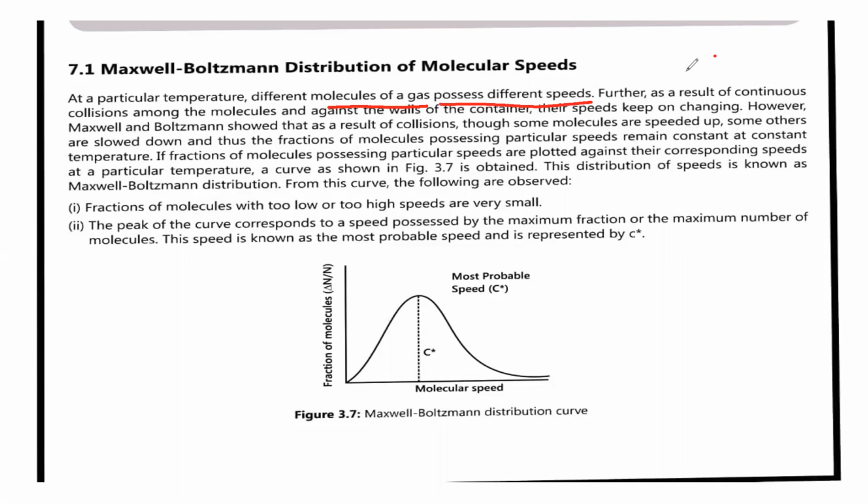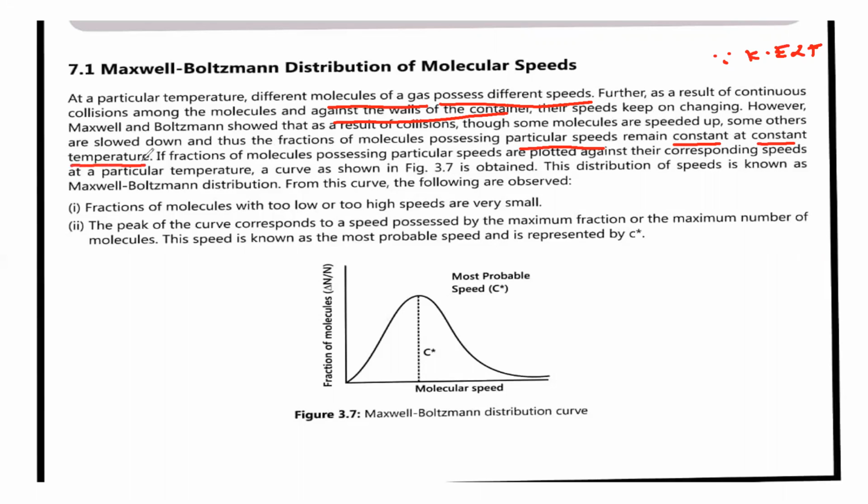Since the kinetic energy of the gas molecules is proportional to absolute temperature, as we increase the temperature, the gas molecule speed also increases. Further, as a result of continuous collisions among the molecules and against the walls of the container, their speeds keep on changing. However, Maxwell and Boltzmann showed that as a result of collisions, though some molecules are speeded up, some others are slowed down, and thus the fraction of molecules possessing particular speeds remains constant at constant temperature.